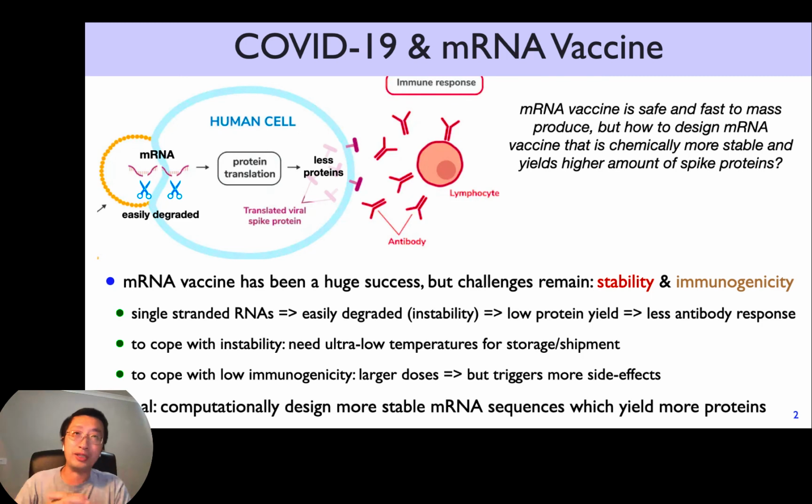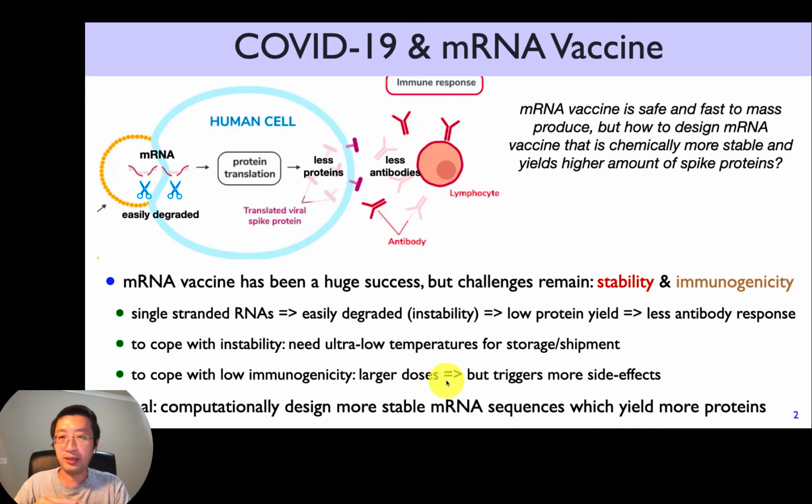Only the full-length mRNAs are useful to produce the full spike protein, the real spike protein. And in turn, you have less antibody response because you have less proteins to trigger them. So how do you deal with that? Well, you need ultra low temperatures for storage and equipment, which is a problem for some countries in the world, and you need larger doses. But that would trigger more side effects.